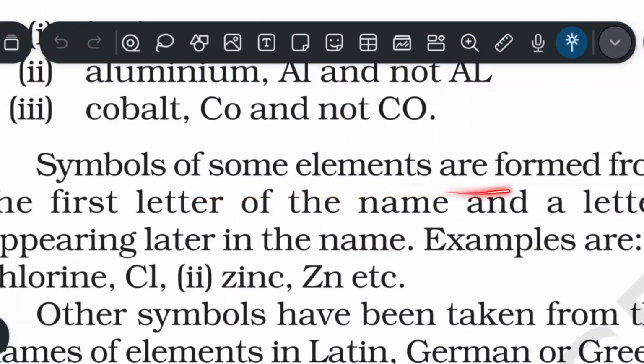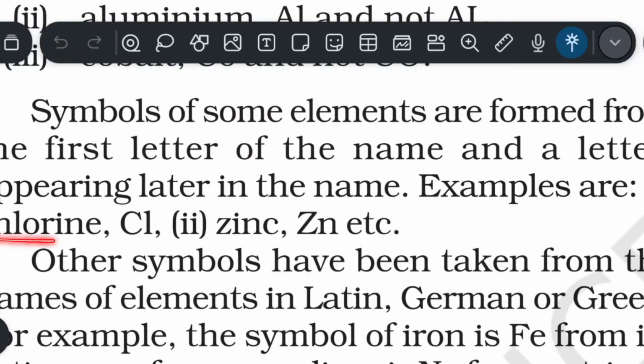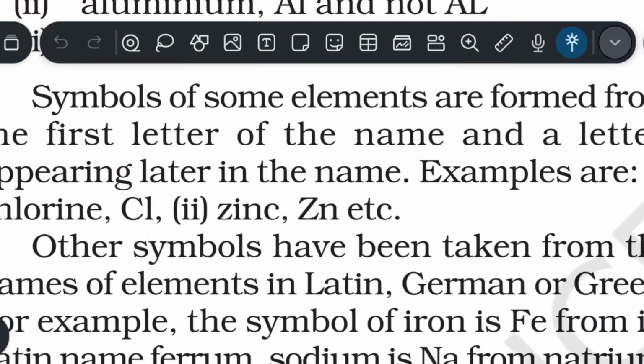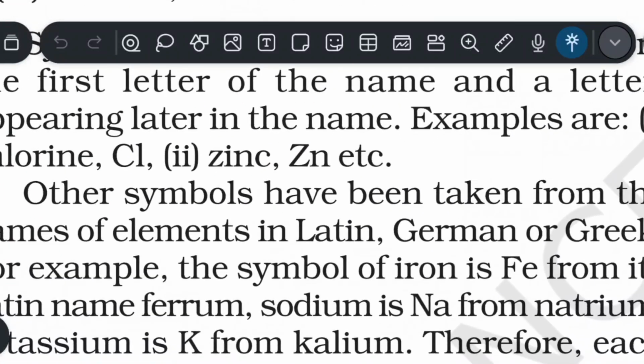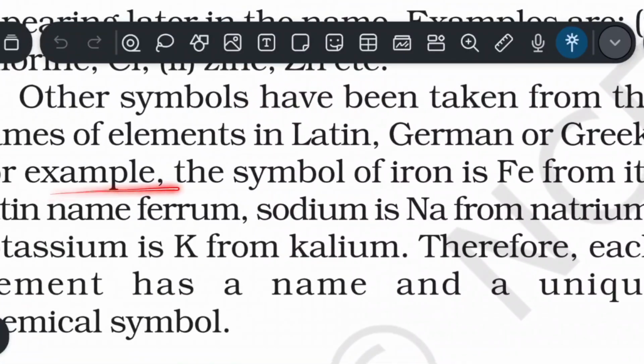Symbols of some elements are formed from the first letter of the name and a letter appearing later in the name. Examples are chlorine, which is Cl, and zinc, which is Zn. Other symbols have been taken from the names of elements in Latin, German, or Greek. For example, the symbol of iron is Fe from its Latin name ferrum.